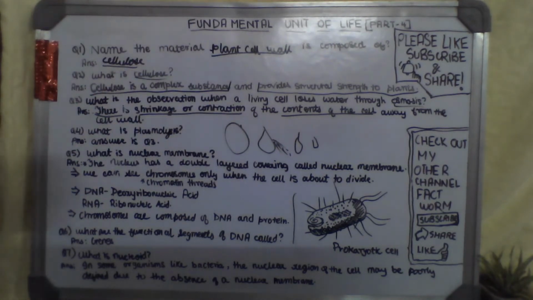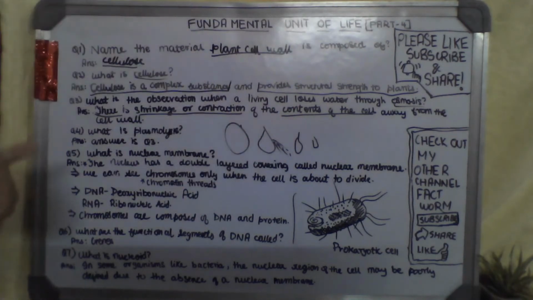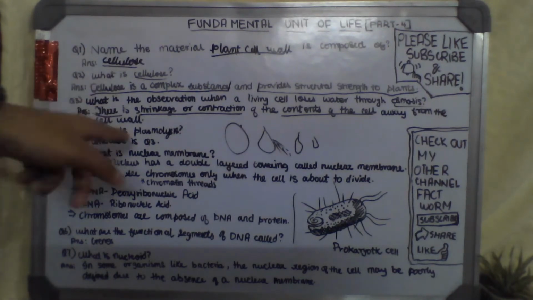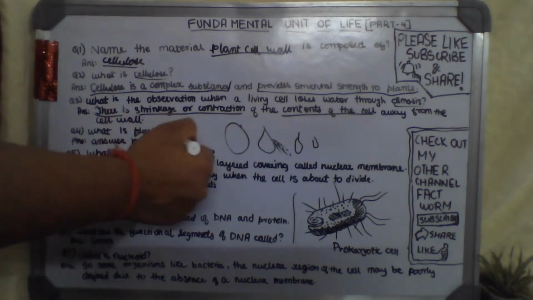ठीक है, अब आते हैं what is plasmolysis. अभी यहाँ पे देखो, answer of question 3, there is shrinkage or contraction of the contents of the cell away from the cell wall. This process is also known as plasmolysis.